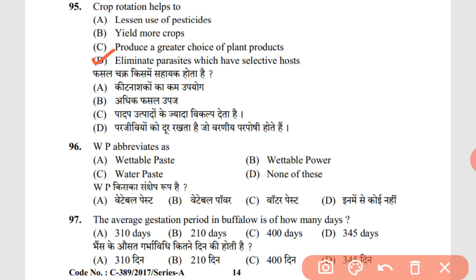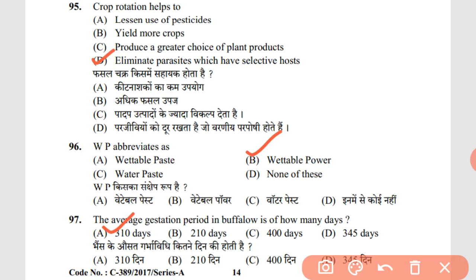95. Crop rotation helps to D, eliminate parasites which have selective host. As we rotate the crop, the host which are likely to attack the same crop, if we plant the same crop again the next year, the host will attack it. So to eliminate parasites which have selective host, we do crop rotation. WP abbreviates as wettable powder. The average gestation period in buffalo is of how many days?